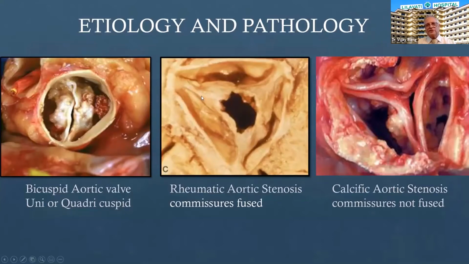Whereas in rheumatic, you can see there is no commissure seen because there is a commissural fusion. That is the typical pathology that we see in aortic stenosis, whereas in degenerative, you can see the commissures are intact.